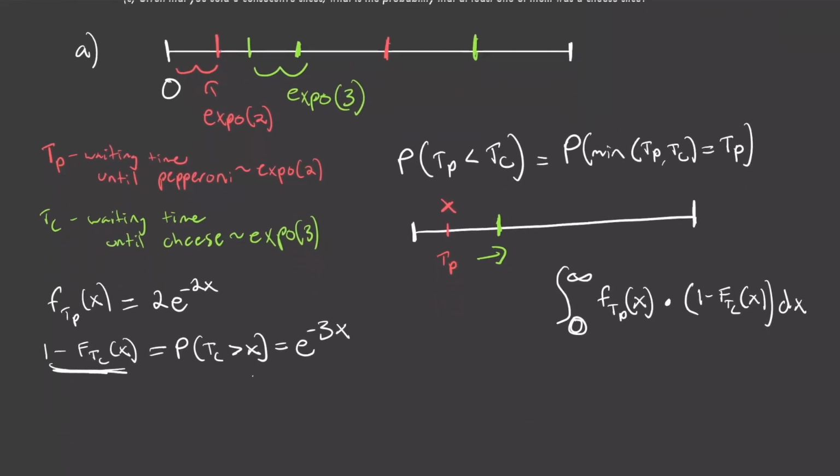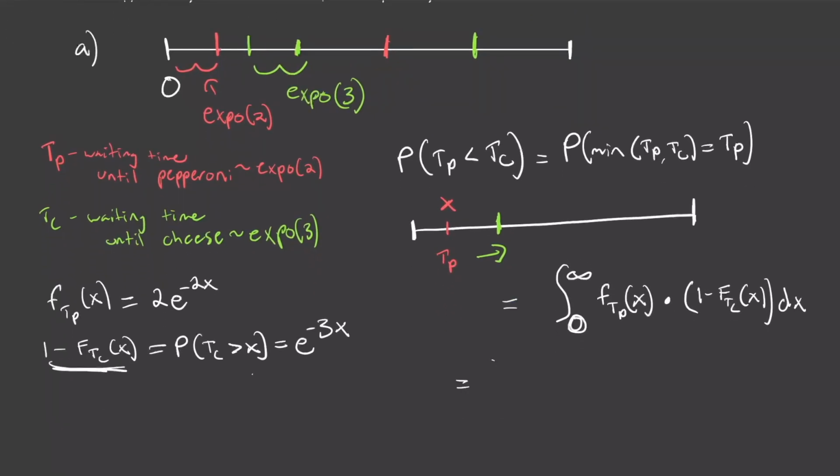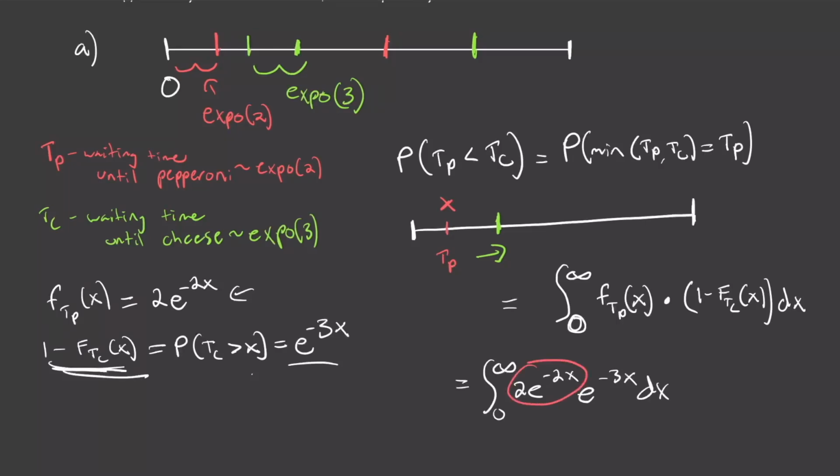So now we can use these things in our equation right here. We're just going to be taking the integral from 0 to infinity of 2e to the power of negative 2x. And then in here, we're going to have 1 minus, actually, no, sorry, this was equal to that. So we just have e to the power of negative 3x dx. So again, this is just going to be the probability that T sub P takes certain values of x, and we're summing up over all those possible values of x, where x represents our time, and we're multiplying that by the probability that it is the first one. So the probability that the first cheese comes after this point x.